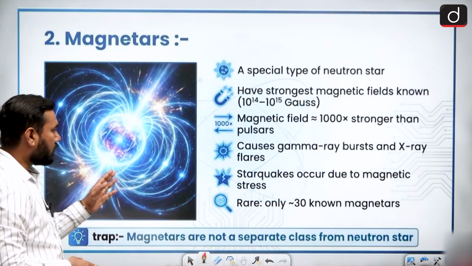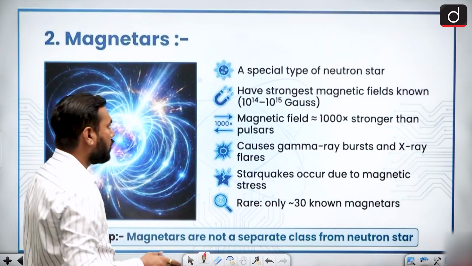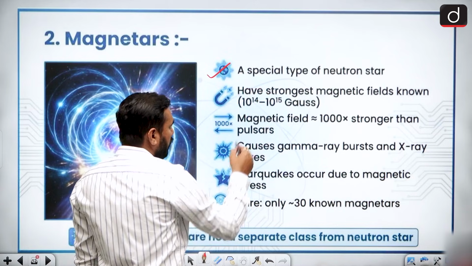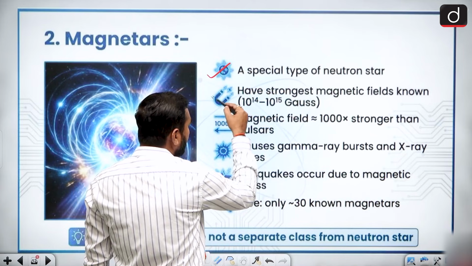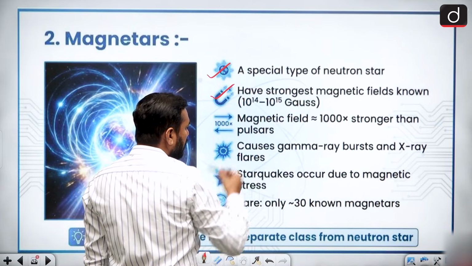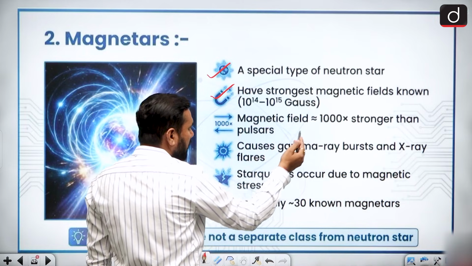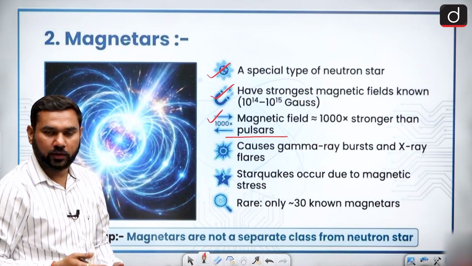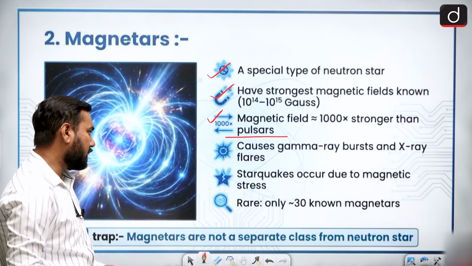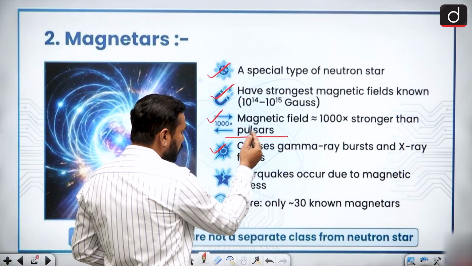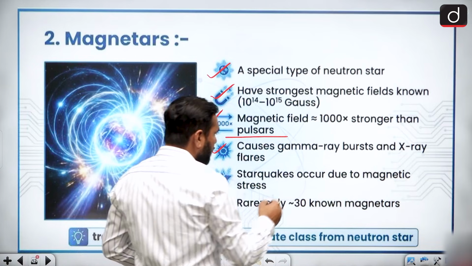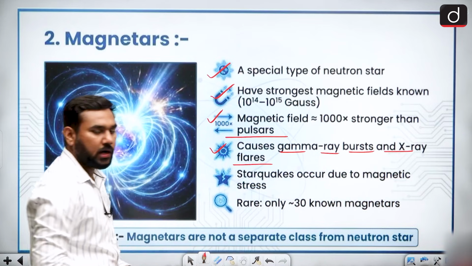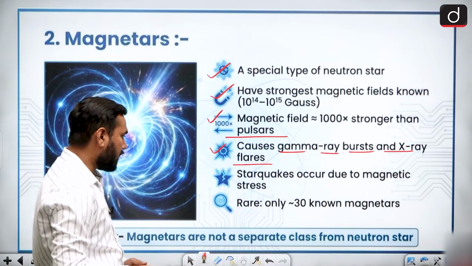magnetars. When we talk about the magnetar, this is almost similar to a neutron star. So this is also a very special type of neutron star. It also has a very strong magnetic field, 10 to the power 14 to 15 Gauss, and the magnetic field is 1000 times stronger than a pulsar. So both have strong magnetic fields but magnetars are 1000 times stronger than pulsars, and due to that magnetic effect, it causes gamma ray bursts and X-ray flares.